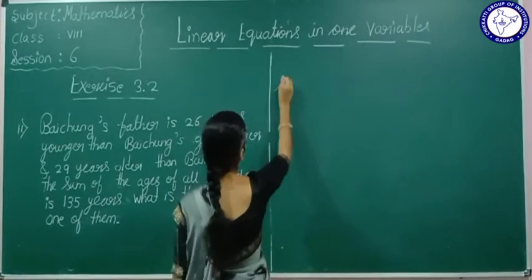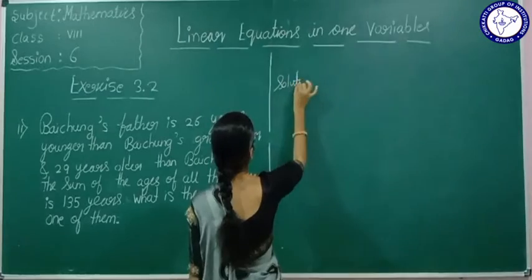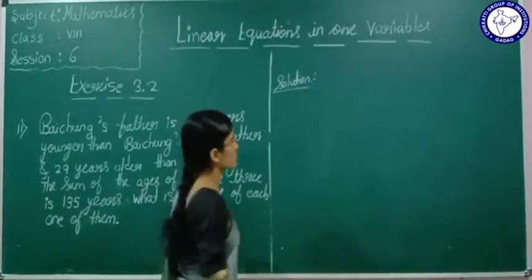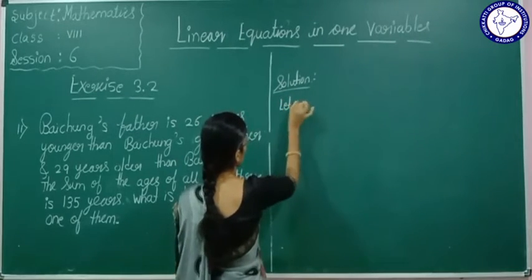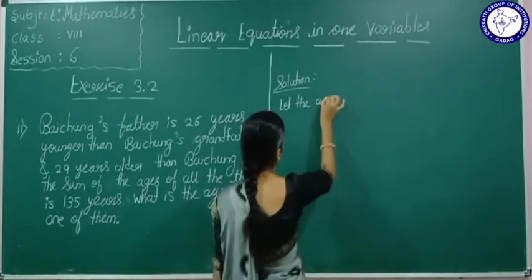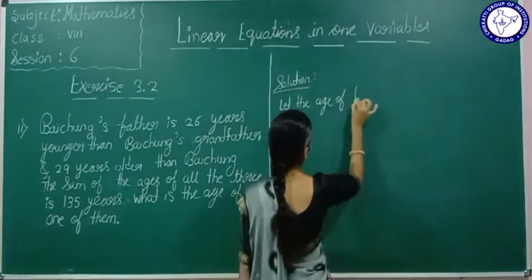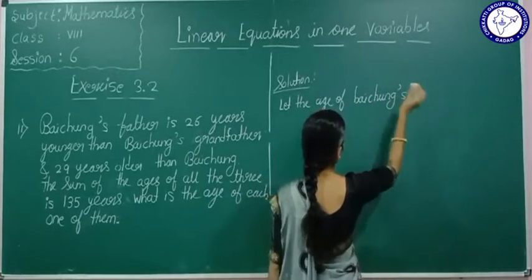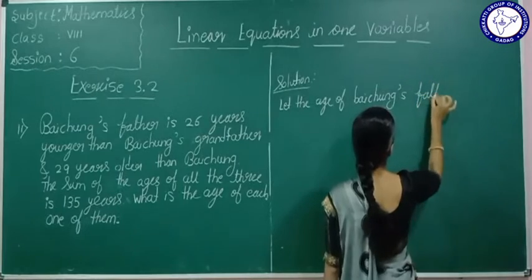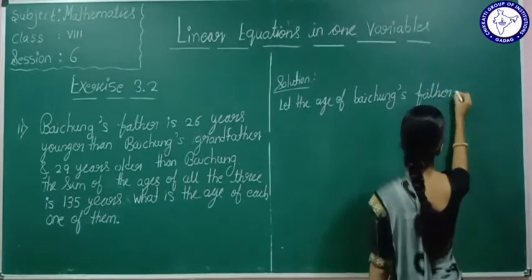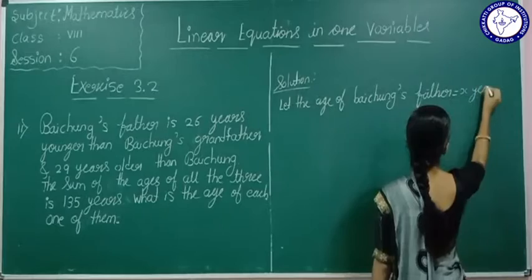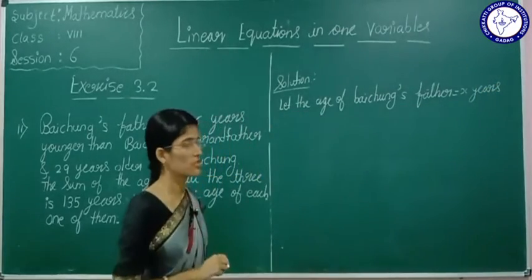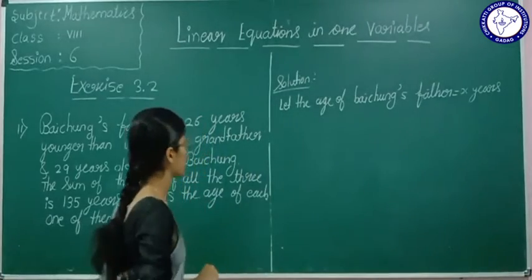See here, solution. We don't know what Baichung's father's age is. We will assume that the age of Baichung's father is equal to x years.